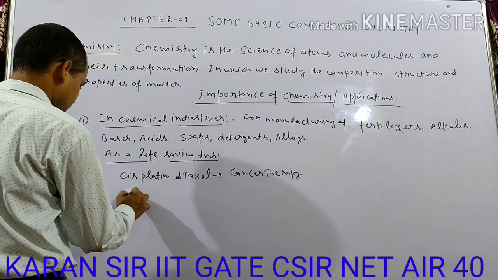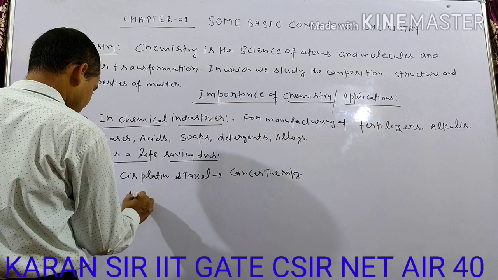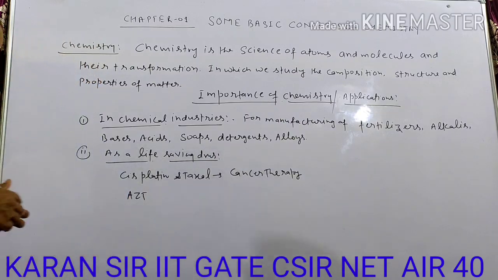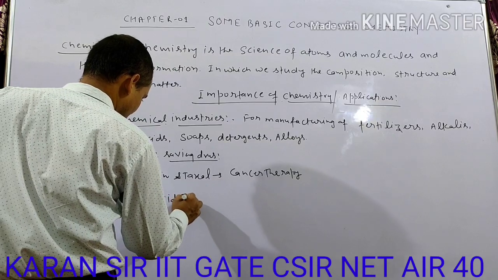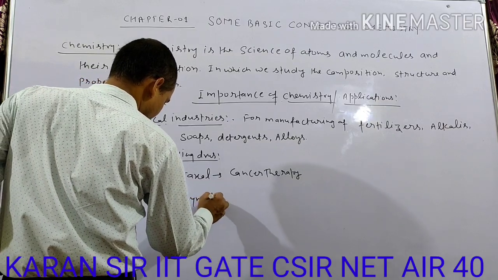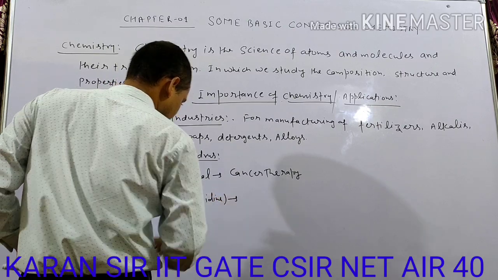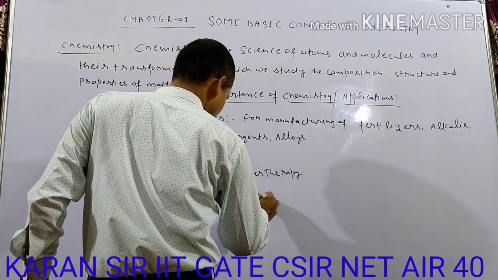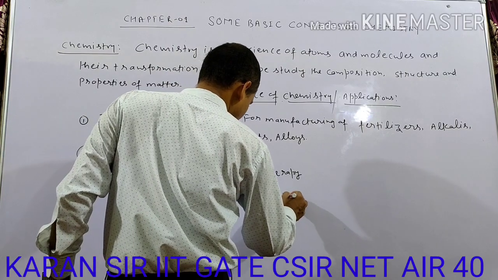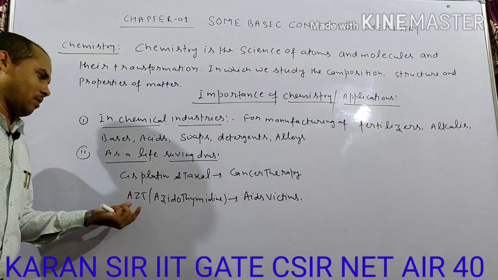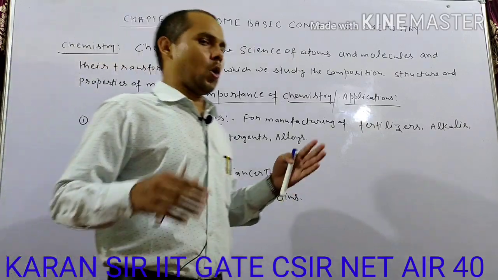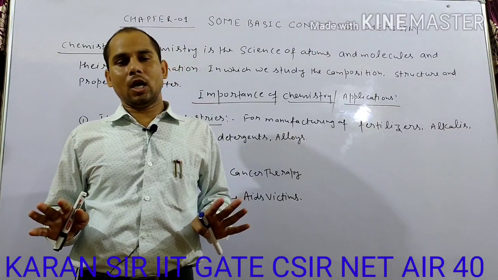AZT, azidothymidine, is used for AIDS victims, that is, in the treatment of AIDS. These are only some applications, but chemistry has a lot of applications in daily life.